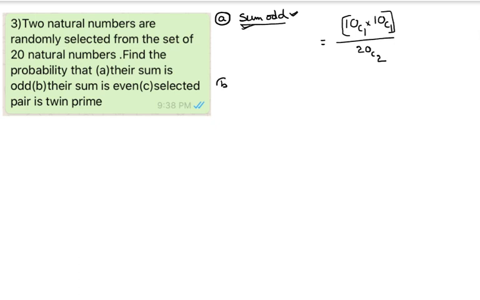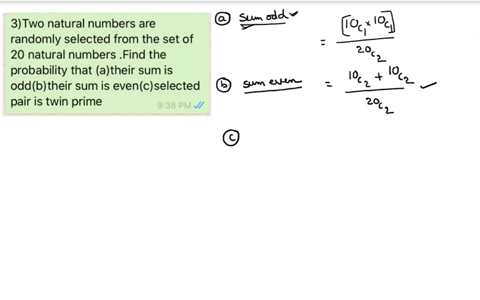Whereas the second part says sum even. To get the sum even, both must be even or both must be odd. Here also the same: from 20 numbers we are selecting 2. That can be done in 20C2 ways. To get the sum even, you can select both even numbers, or both odd numbers. This is the answer for the second part.